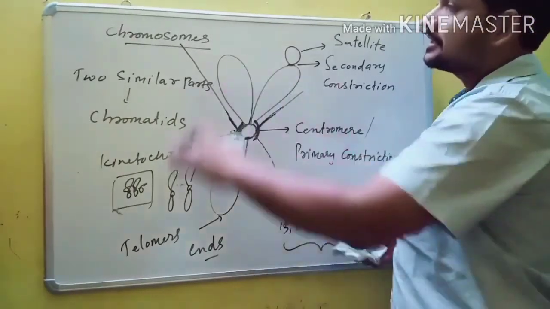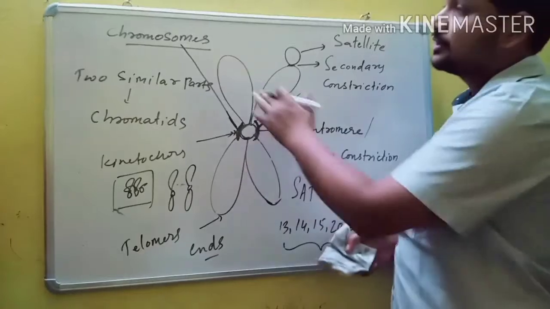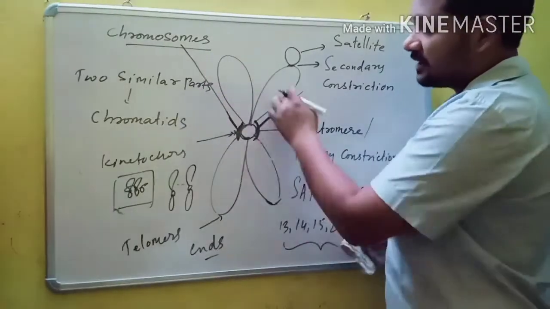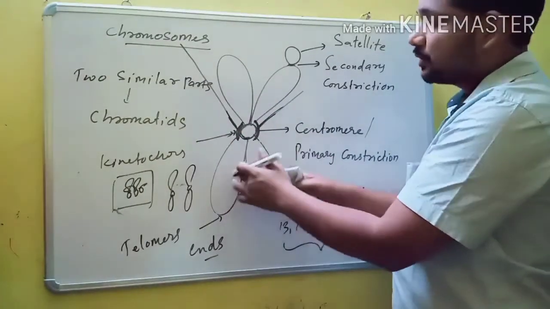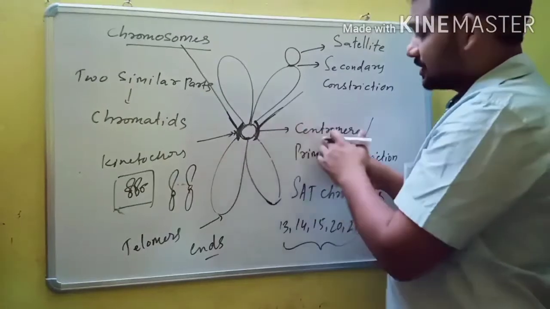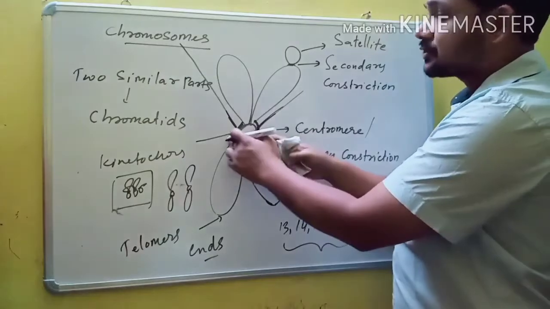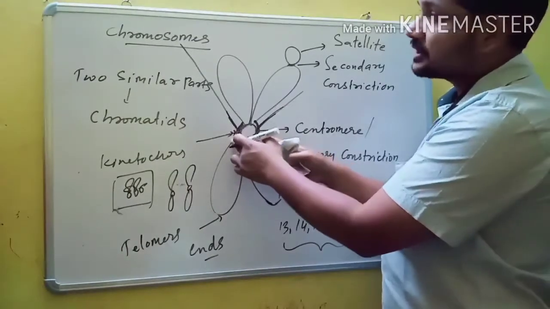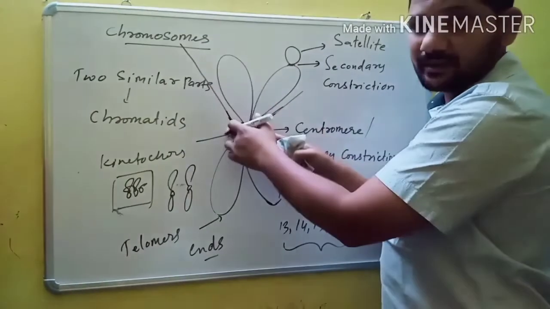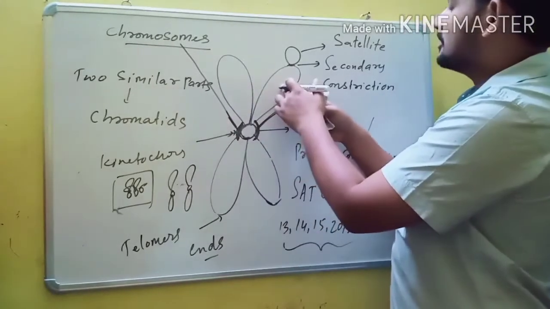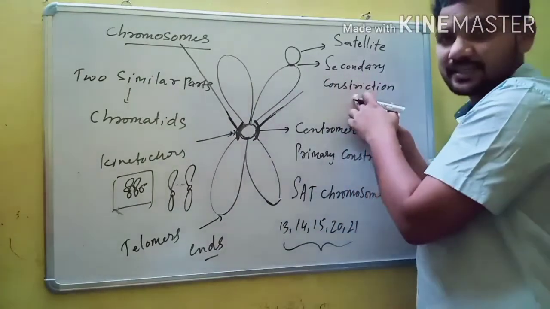So these are the various parts of a chromosome. A chromosome has two similar parts, chromatids. Both chromatids are connected at the centromere, which is the primary constriction, and the centromere has two kinetochores. Kinetochores help in the attachment of spindle fibers. Many chromosomes also contain secondary constrictions.